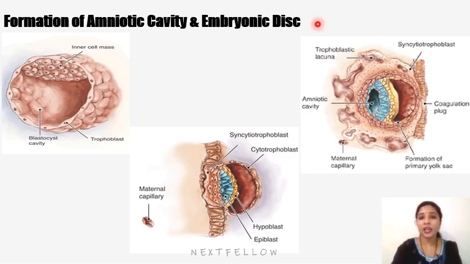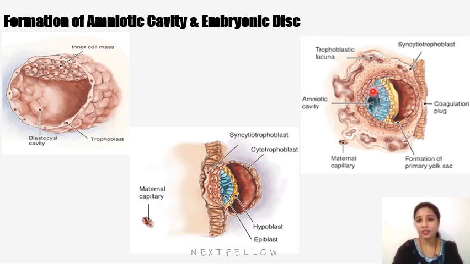The cavity gradually increases in size and is filled with amniotic fluid. The inner cell mass becomes flattened, forming a circular bilaminar plate, which is called the embryonic disc or bilaminar disc, consisting of epiblast, which is considered to be primitive ectoderm. It is a thick layer made up of high columnar cells, related to the amniotic cavity, and lies adjacent to the blastocyst cavity.